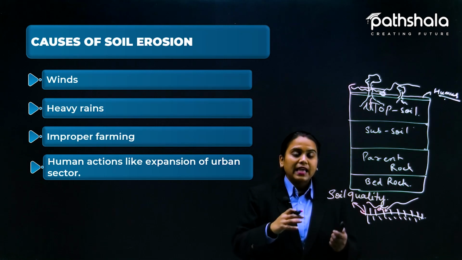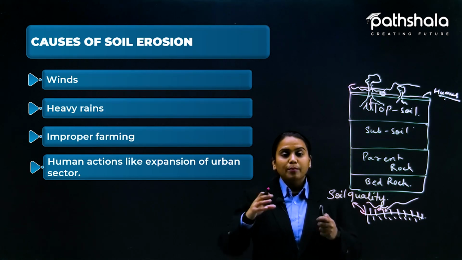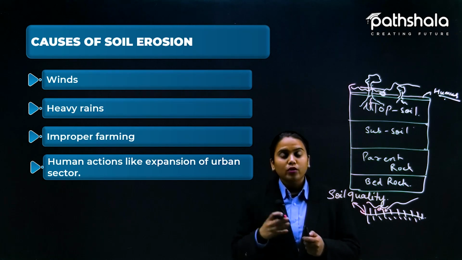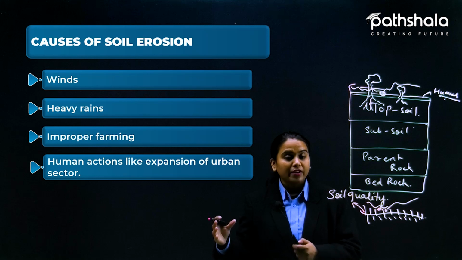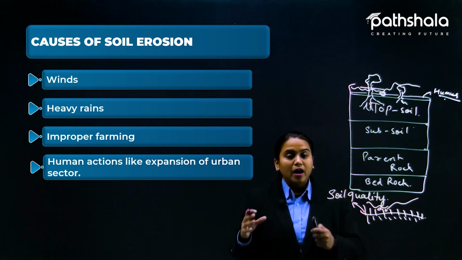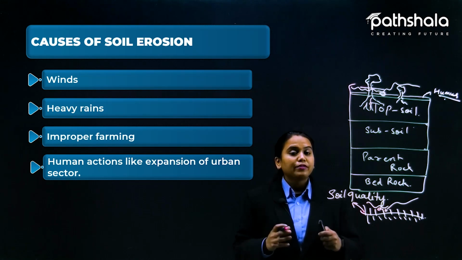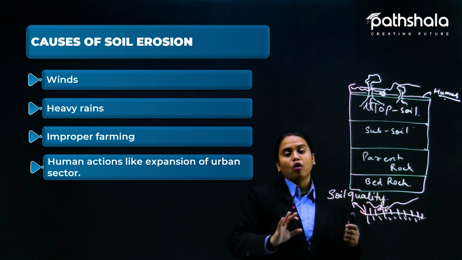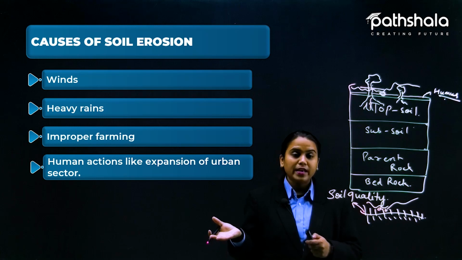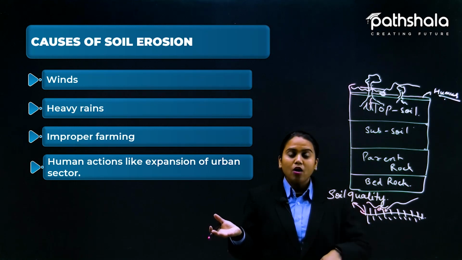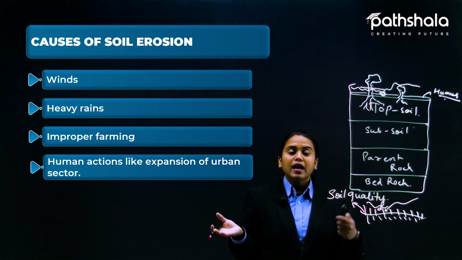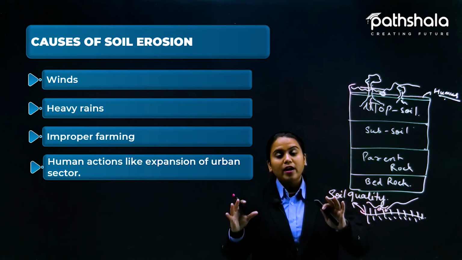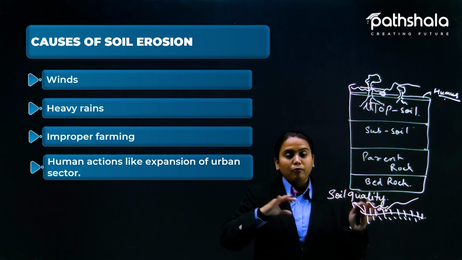Now the land that is present, so urbanization is going to expand, and when urbanization expands, that means lots of factories will be built up, lots of apartments will be built up. For that we have to cut down the forest, and only if we cut down all the forest are we able to make such kinds of cities. And now these cities are actually degrading the quality of soil by cutting down the forests.